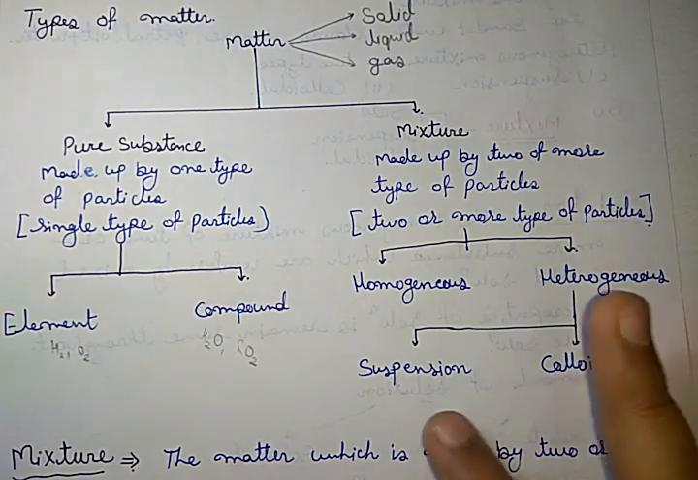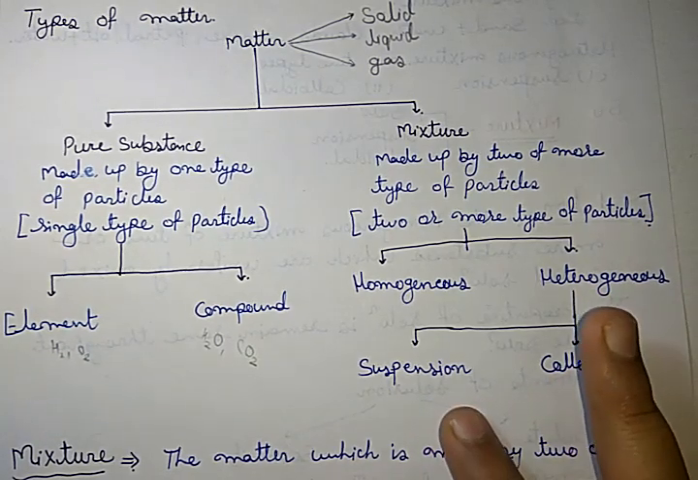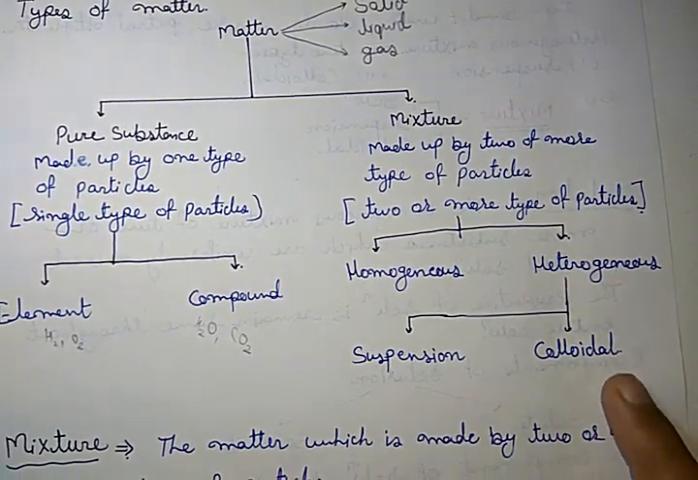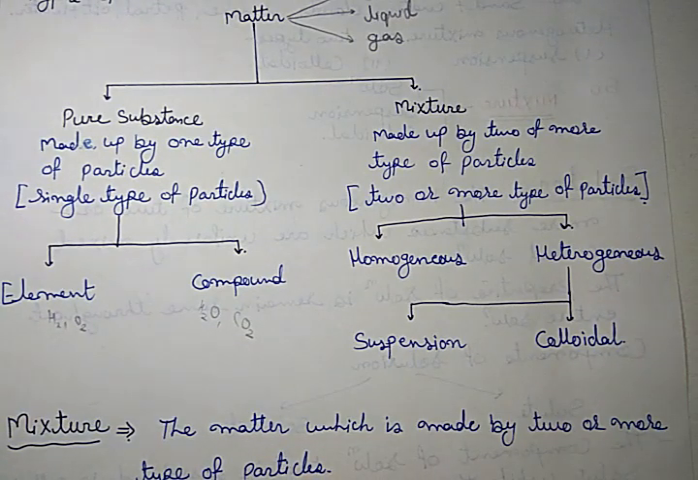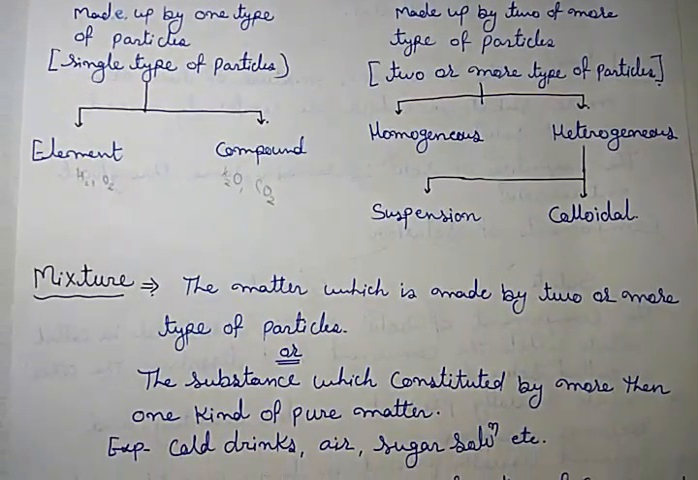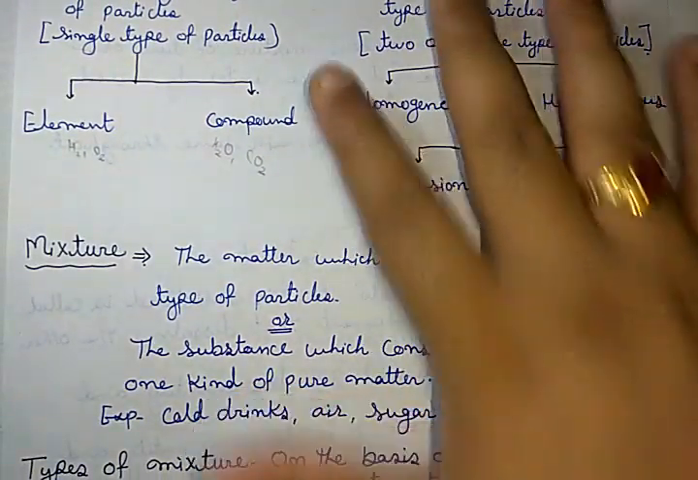Heterogeneous mixtures are grouped again into two categories: suspension and colloidal suspension. Suspension is like sand and water, and colloidal is like milk, smoke, clouds, etc. We will discuss them in the next classes. Now I am starting with the mixture.